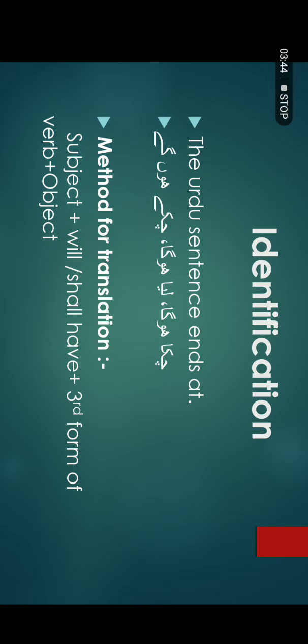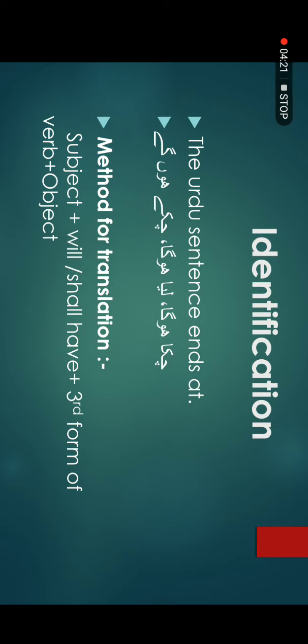In past perfect tense, we could identify the sentence if that sentence ends with the words कर चुका था, कर लिया था, कर चुके थे. So, in the same way, the future perfect tense has the main identification that its Urdu sentence ends with the words चुका होगा, कर लिया होगा, कर चुकी होगी or कर चुके होंगे.